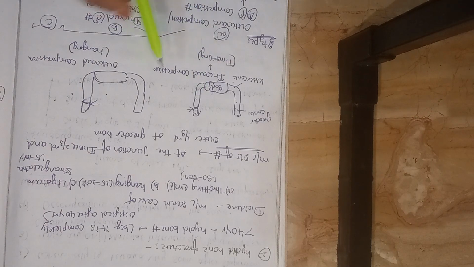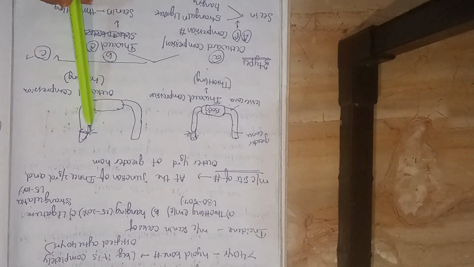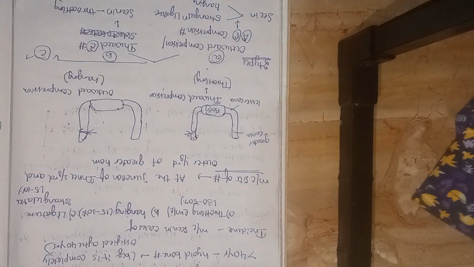There are two types: outward compression and inward compression. Inward compression is seen commonly in throttling. Outward compression, where the force leads to fracture outwards, is the type seen in hanging.